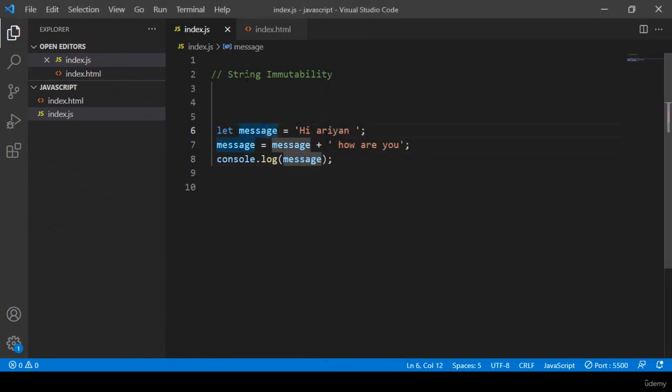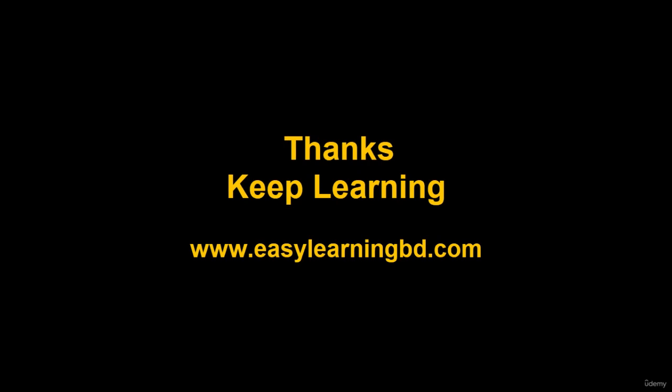Okay friend, so that's actually called string immutability. If you want to change some string value, you cannot change it directly. You have to reassign your total string value again. Okay, so I hope it's very clear to you.